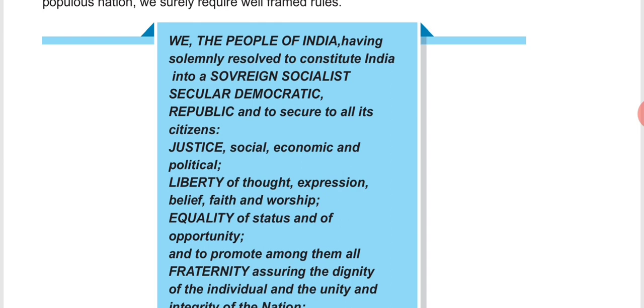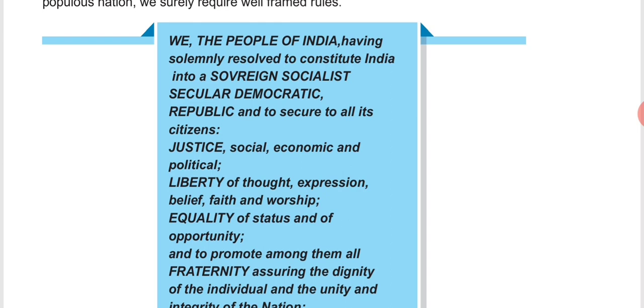So what does sovereign mean? Sovereign means that it has powers. We are talking about India, right? India has powers to make or enact any laws on any subject. That means the Indian government can make any laws, or implement any laws on any subject.